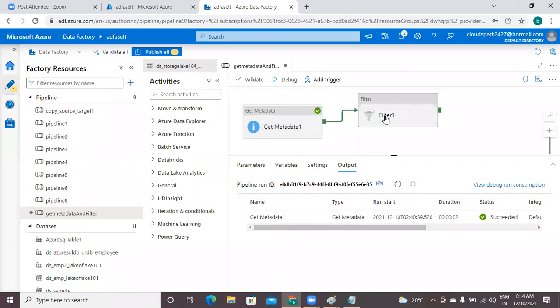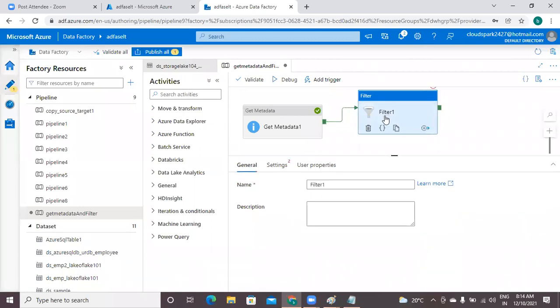Now I am going to do the filter related configurations. The filter name is filter1. The description I am giving is starts with ADF. This name I am going to use.